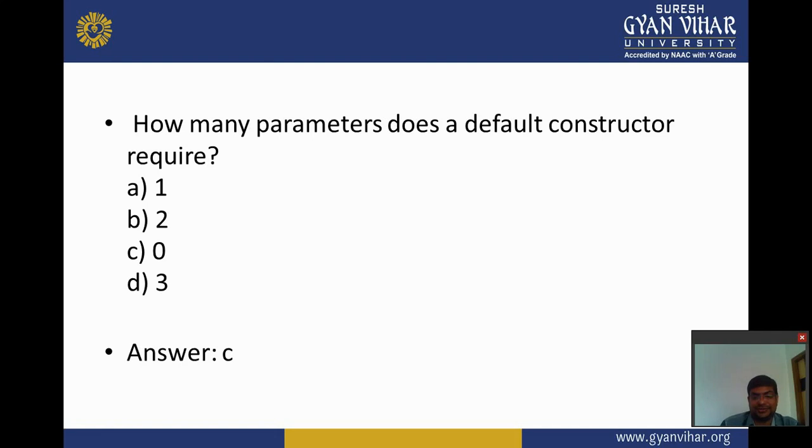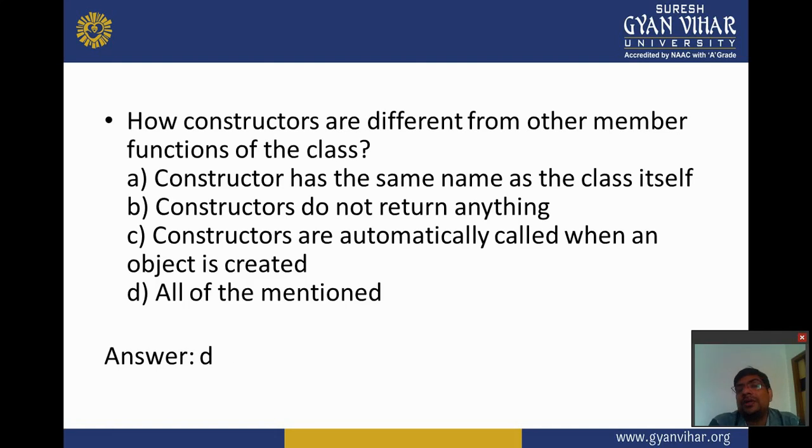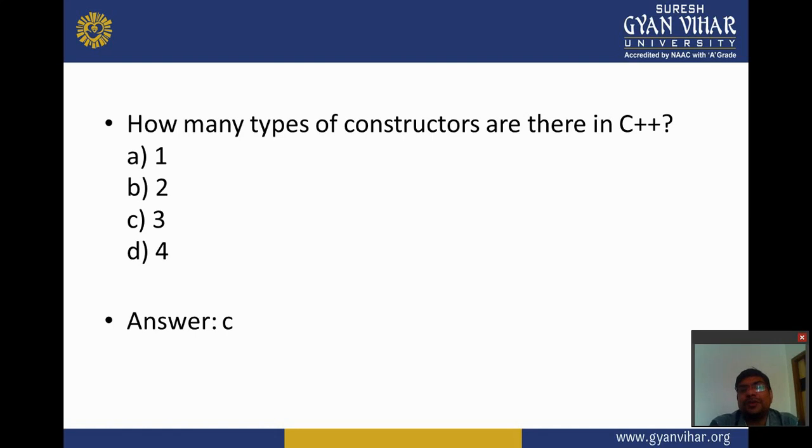Your answer is C. Next is how constructors are different from other member functions of the class. A, constructor has the same name as the class itself. B, constructors do not return anything. C, constructors are automatically called when an object is created, and last is all of the mentioned. So all three answers match, so all of the mentioned. Next is how many types of constructor are there in C++? There are three types of constructor: copy constructor, default constructor, and the parameterized constructor.